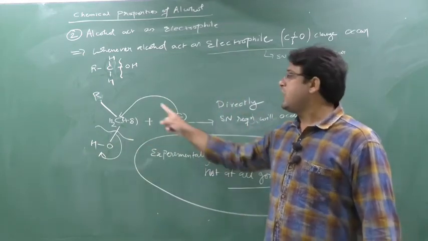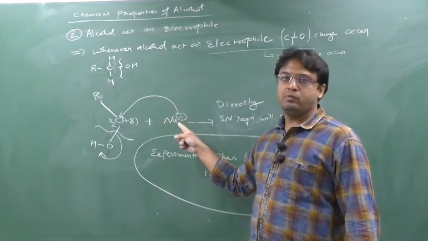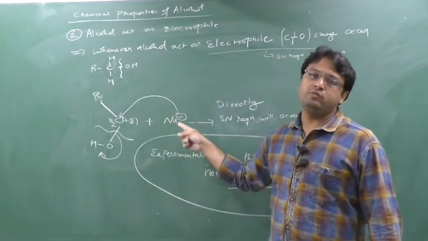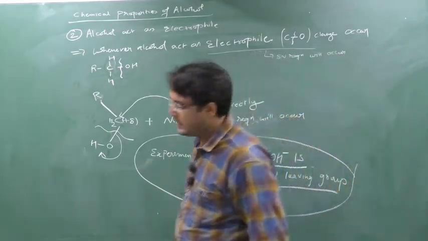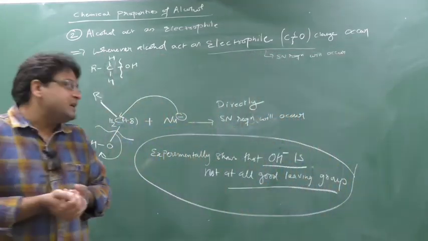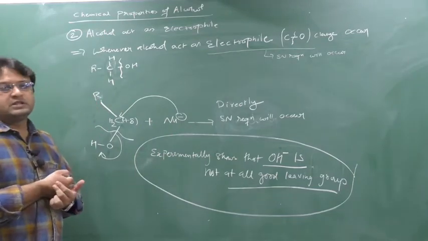Experiments show that carbon will not make a bond with this Nu minus. When carbon will not make a bond with this Nu minus, the reaction will not occur. Which type of reaction will not occur? The SN reaction will not occur. Now, what is carbon thinking?